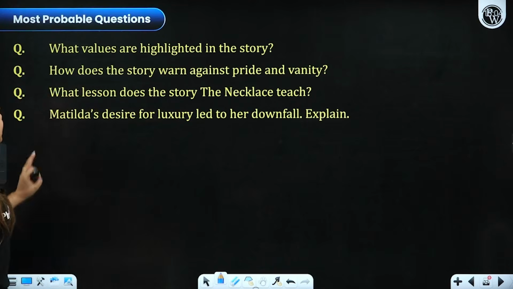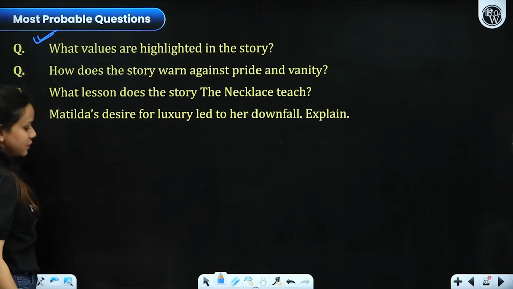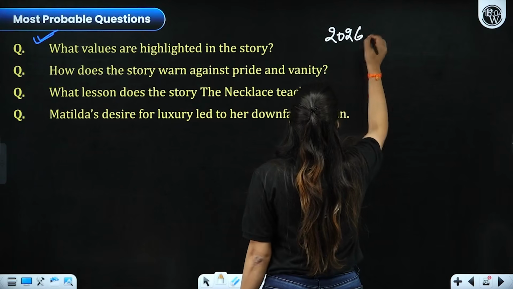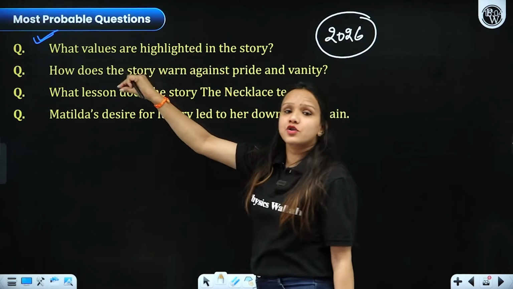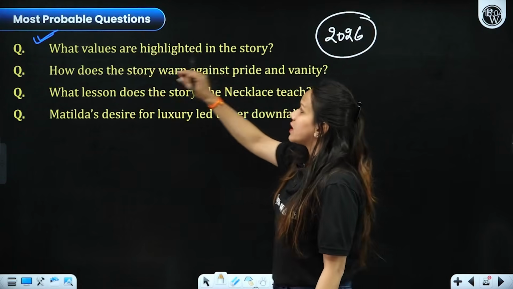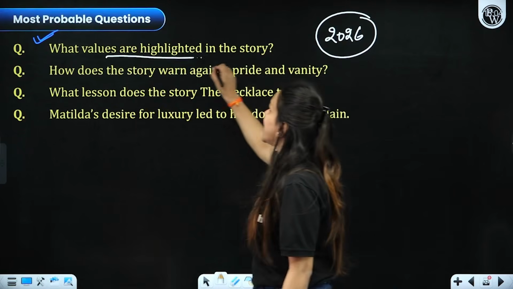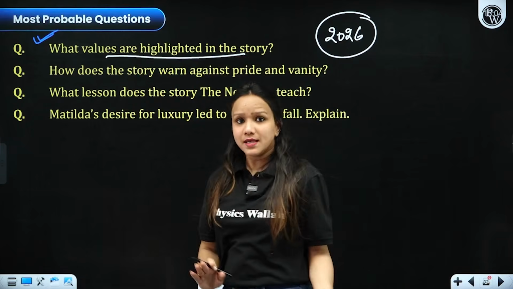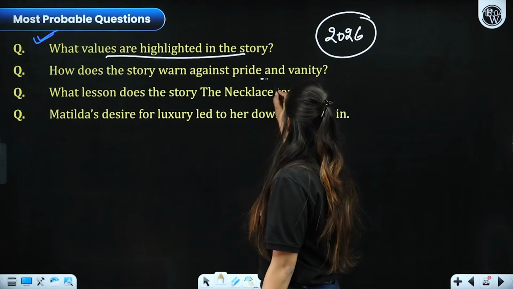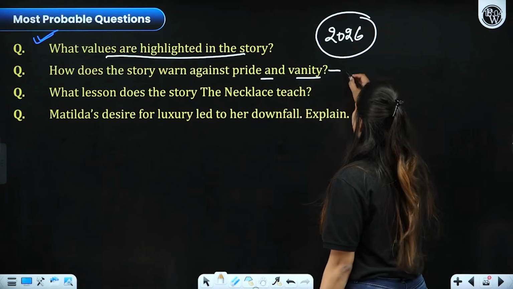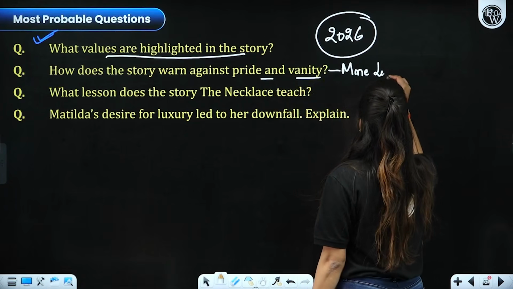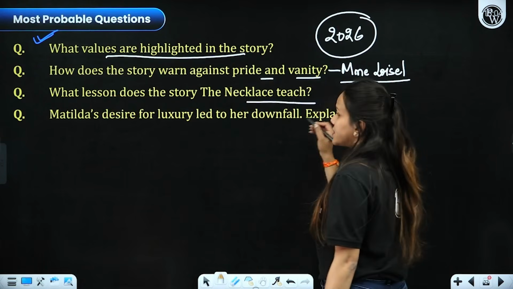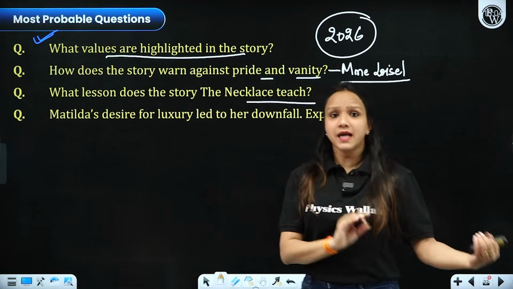Now, these are the questions which are most probable for upcoming year 2026 from this particular chapter. Let me tell you, dear students, that these questions are sure shot. Either the idea would revolve around this particular question. It's like what values are highlighted, that we should not be greedy and that we should be satisfied in whatever God has given to us, right? So how does the story warn against pride and vanity? Again, the same thing in reference to Madame Loisel, you have to explain this. What lesson does the story The Necklace teach? Is that we should be satisfied in whatever we have, right?